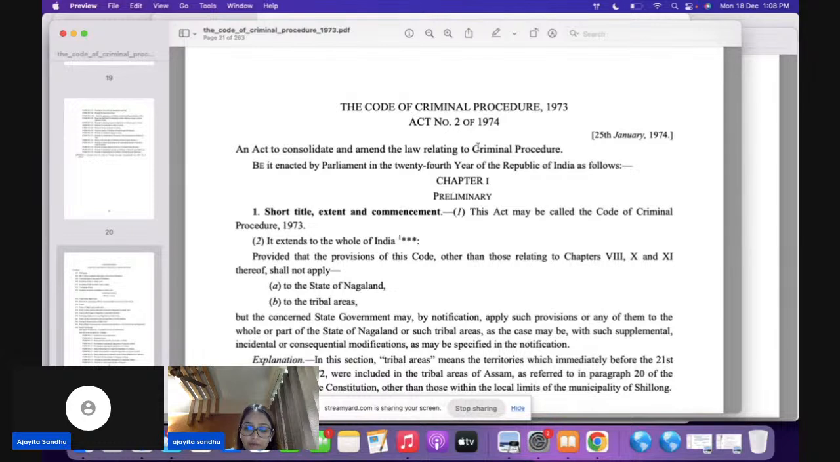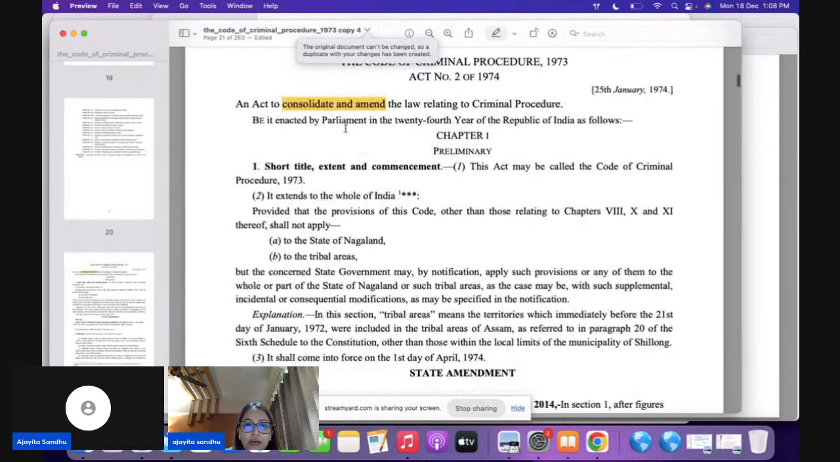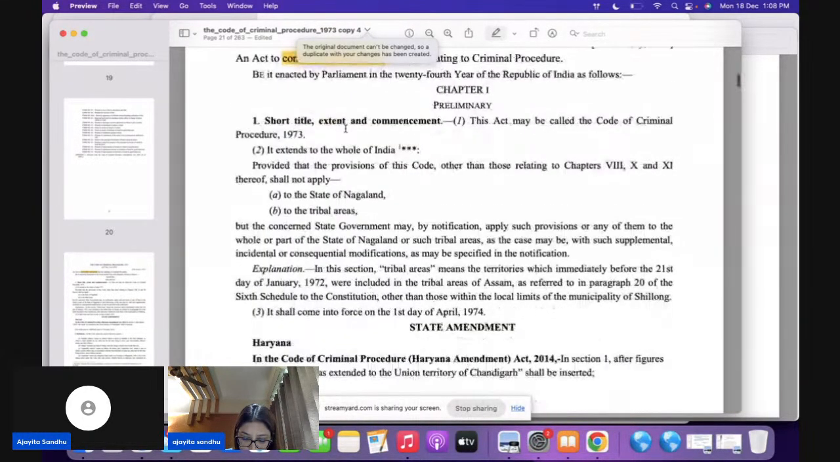Now, when we speak of CRPC, the first thing we have to understand here is that this is a consolidating and amending law. So the first question that is normally asked in the paper is what kind of an act is CRPC? This particular law is applicable to the entire India, that is the whole of India. Earlier, this was not applicable to the whole of India. That means it was not applicable on the states of Jammu and Kashmir. But as of now, this particular law is applicable to the entire India.